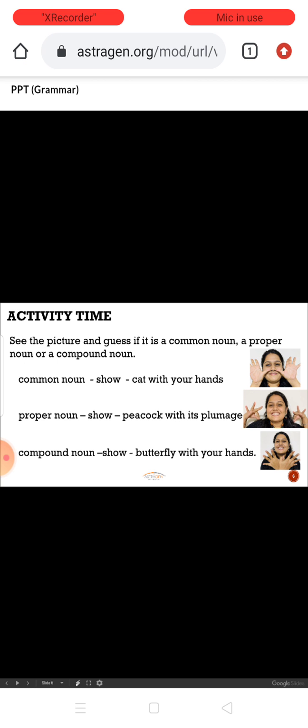Okay, so let's check the pictures now. What is this? It's a pencil, right? Is it a common noun or a proper noun? It's a common noun, right? So for a common noun, what do you have to do? Yes, you can just see here, cat with your hands. If it is a common noun, cat with the hands.